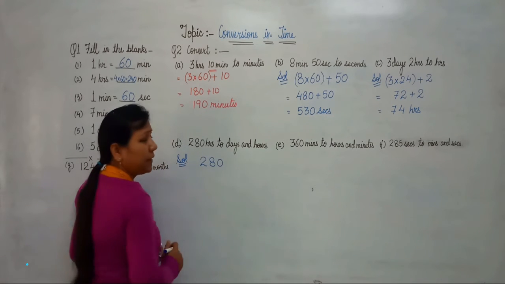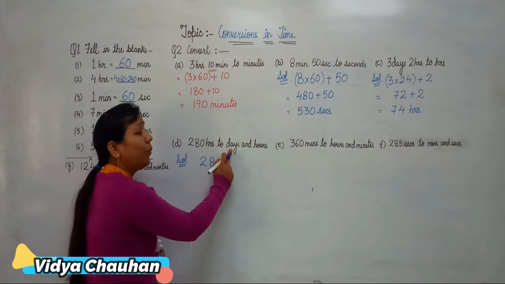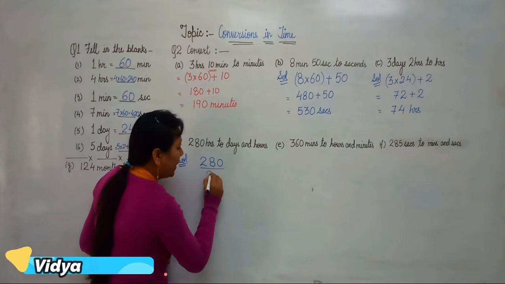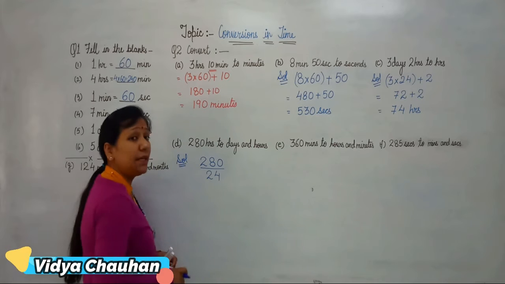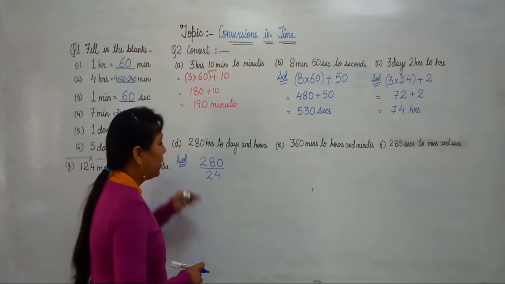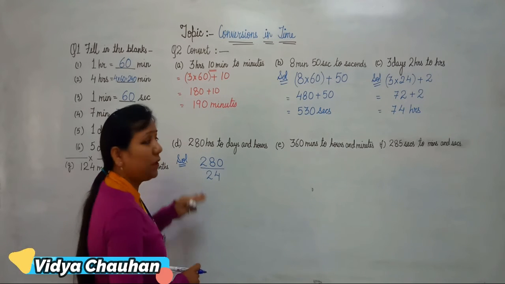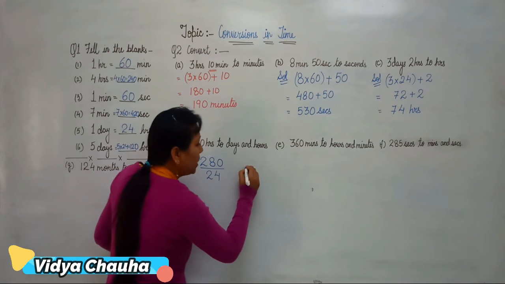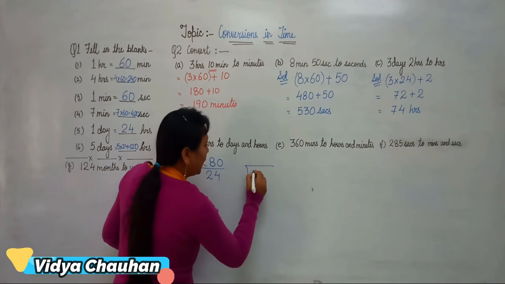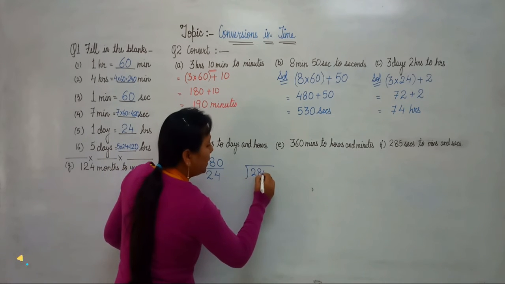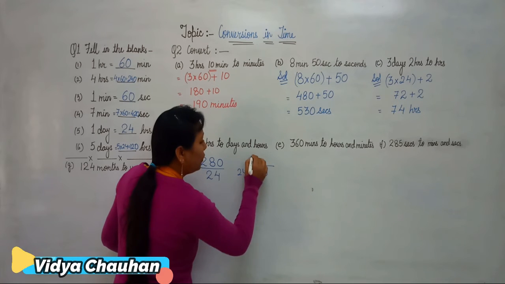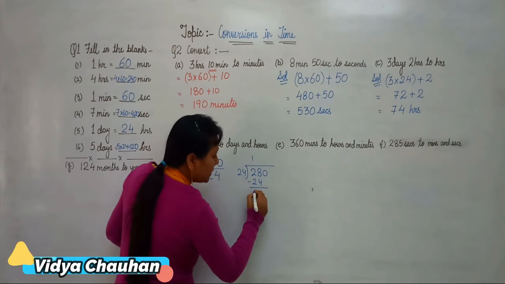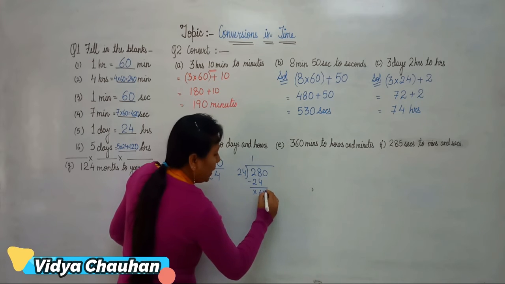280 hours are there, and since there are 24 hours in one day, we will divide this term by 24. Now, when you divide this term by 24, it is not completely divisible. So it will be 280 divided by 24. 24 ones are 24, minus, so you will get 40.